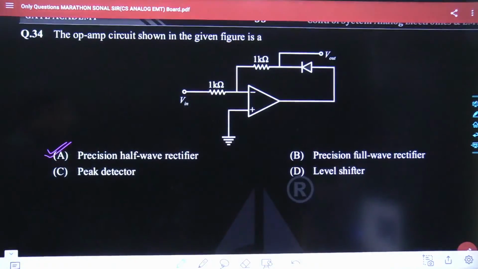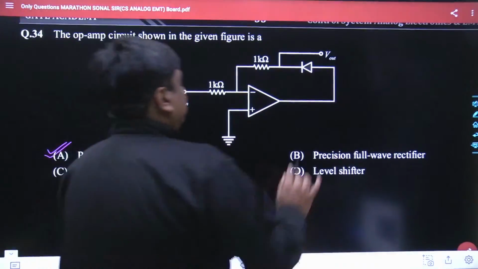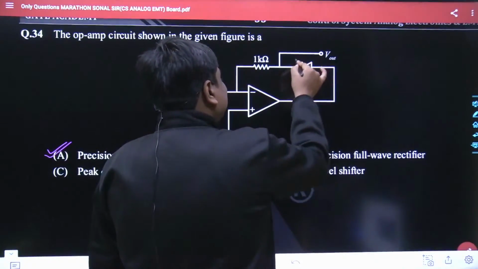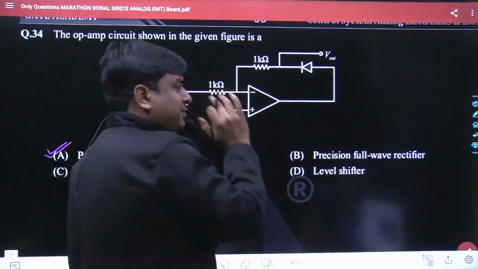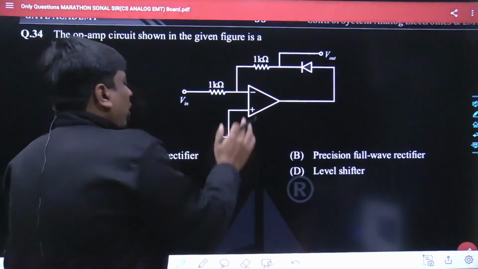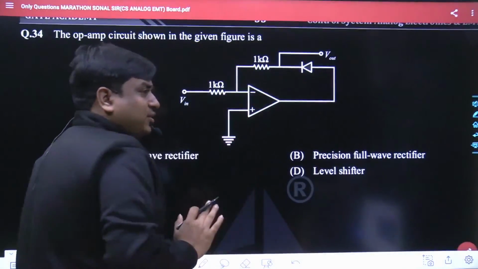It's option A. If you try to understand where this answer came from, take the example in this way. At the very beginning, I assume the diode is off, and as the diode is off, there is no feedback, and as there is no feedback, the operational amplifier is always going to get saturated.